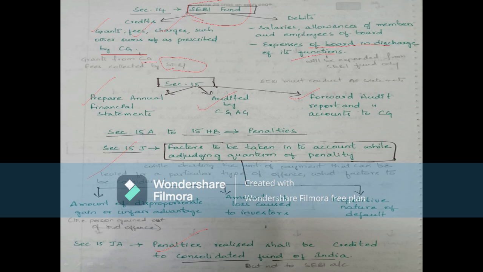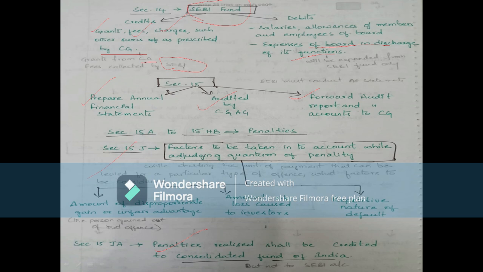Now 15J, what does this say? Factors to be taken into account while adjudging the quantum of penalty. So what factors should we consider while going for a penalty? First, the amount of disproportionate gain or unfair advantage: what proportion of gain, and whether that person gained any unfair advantage, is to be considered.